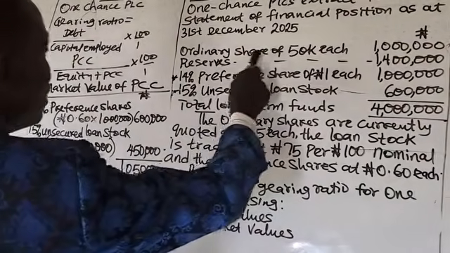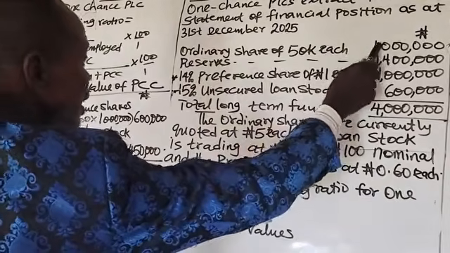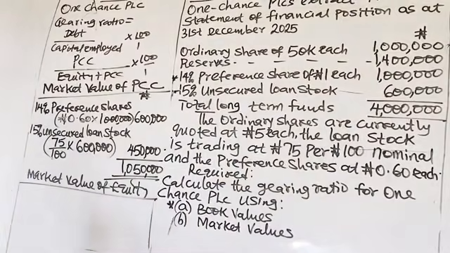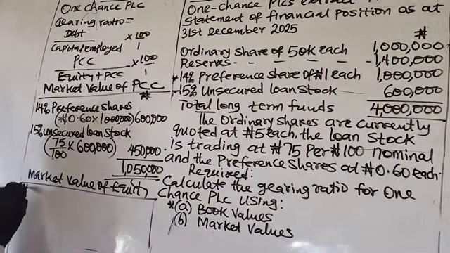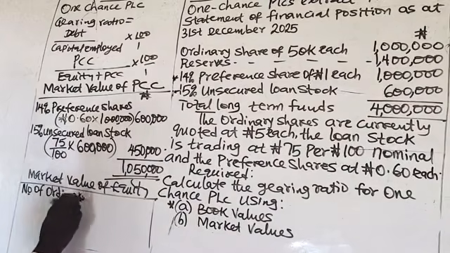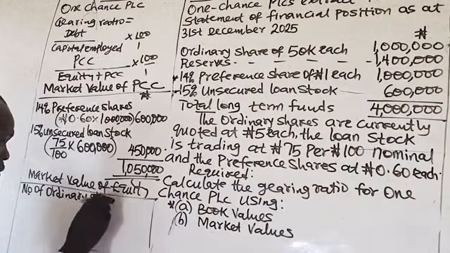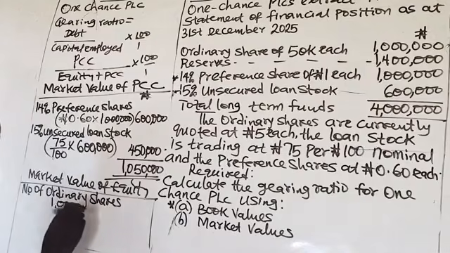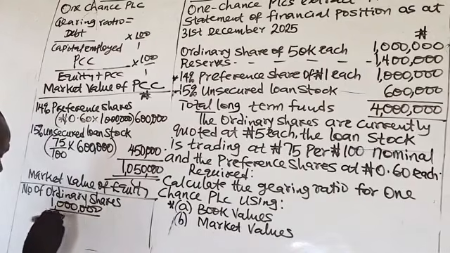So the nominal value of ordinary shares is 1 million and the par value is 50 kobo. So the number of ordinary shares will be 1 million nominal divided by the par value.